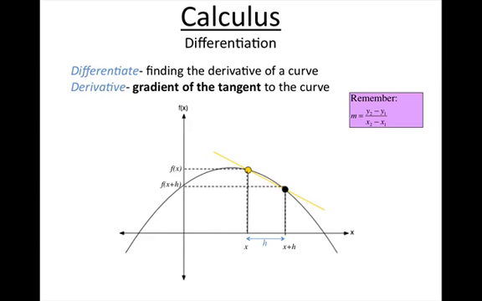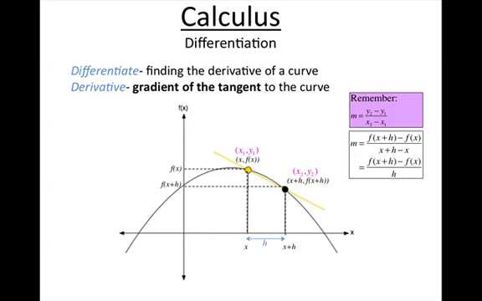So that leaves us with our 2 points. Our orange point is x, f of x, and our black point is x plus h, f of x plus h. Now let's use those in our formula. We'll call them x1, y1 and x2, y2 respectively. And now we'll sub them into our gradient formula. So we sub them in and we get f of x plus h minus f of x all on x plus h minus x. We tidy up the denominator there. The x minus the x cancels each other. And we're left with f of x plus h minus f of x all on h. Okay, that is the gradient between those 2 points.